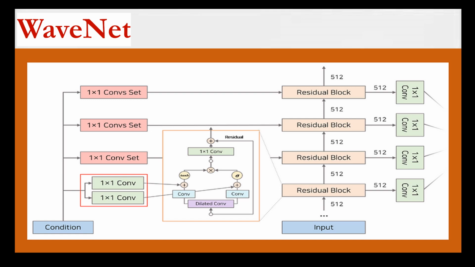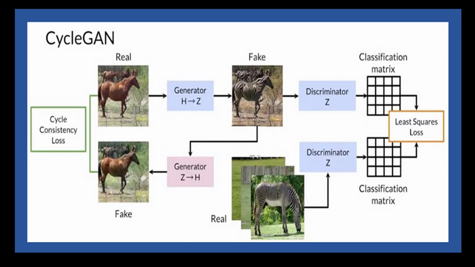So next, let's understand what CycleGAN is. CycleGAN is a type of generative adversarial network used for unsupervised image-to-image translation. It learns to transform images from one domain to another, such as translating a photo of a city into a painting style image without any labeled examples of paired images in the target domain. CycleGAN consists of two GANs, each with a generator network and a discriminator network. The generator network takes images from one domain as input and generates images in the target domain. The discriminator network distinguishes between the generated images and real images from the target domain.